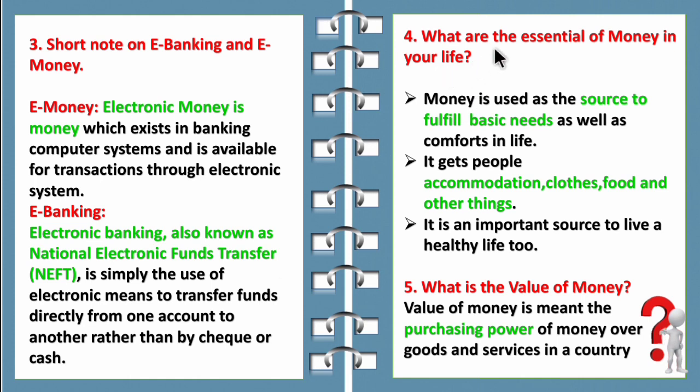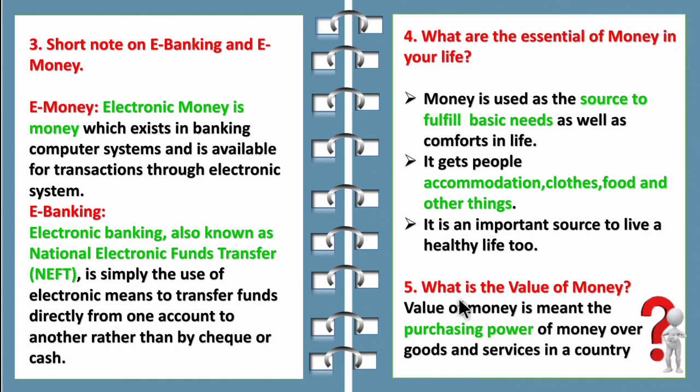Fourth question, what are the essentials of money in your life? So you can write this answer on your own. Why you need money in your life? So money is used as a source to fulfill your basic needs. Then it will get you the accommodation, the clothes, food and other things. And it is an important source of life.